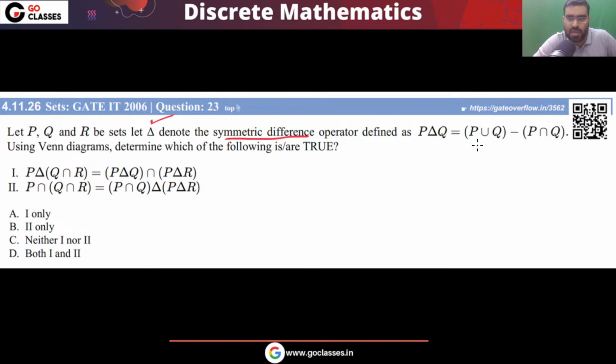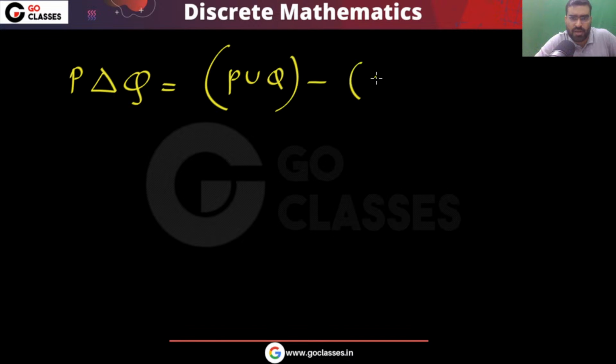Symmetric difference means P union Q minus P intersection Q. This we already know. From the union you remove the common part, the intersection.